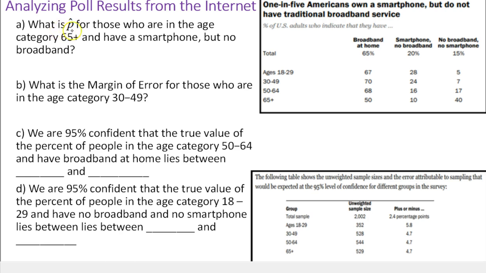Okay, so what is p-hat for those who are in the age category 65 plus and have a smartphone but no broadband? Basically, we're just reading a table here, but we're noting that it's p-hat, a sample percentage, not a population percentage. So here's 65 plus. Have a smartphone but no broadband, that's this category. So p-hat is 10%.